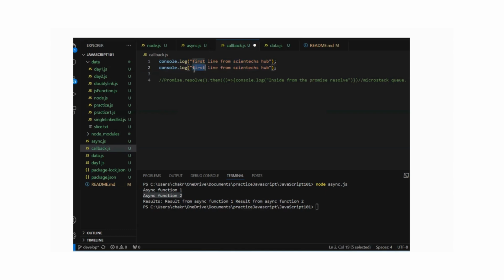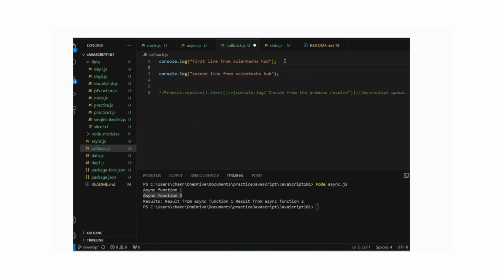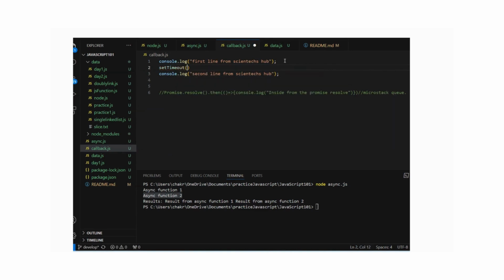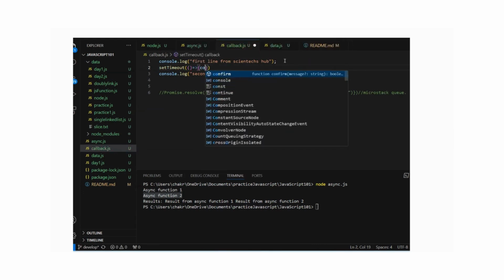Then second line from scientechhub. I'll be putting one setTimeout function, right? And here we are doing some console log operations.